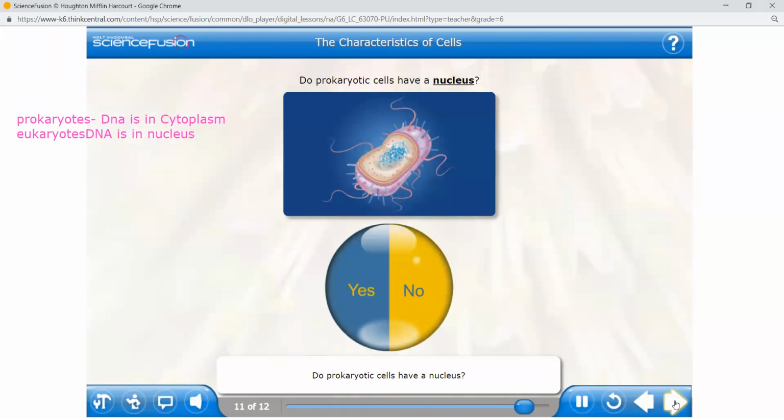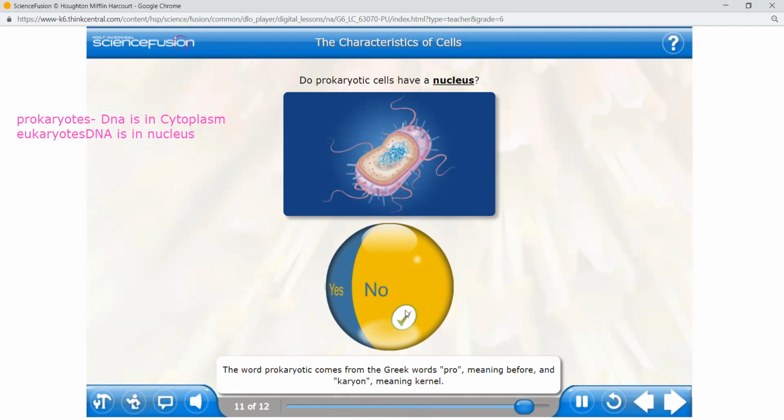Do prokaryotic cells have a nucleus? Click yes or no. Tell me yes or no. Prokaryotic cell. No. Correct. Prokaryotic cells do not have a nucleus. The word prokaryotic comes from the Greek words pro, meaning before, and karyon, meaning kernel. So, prokaryotic means before kernel.